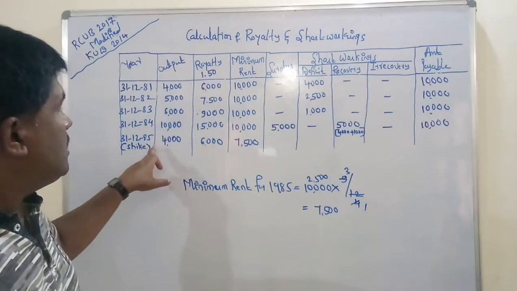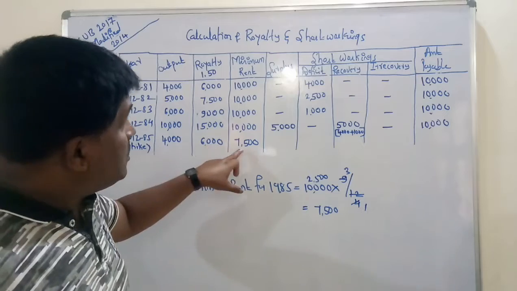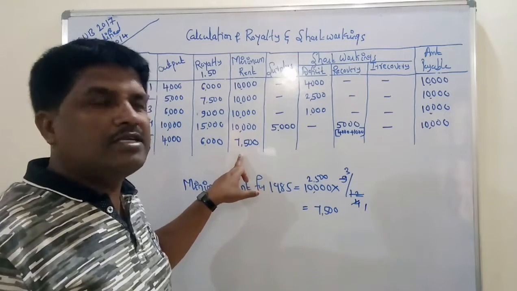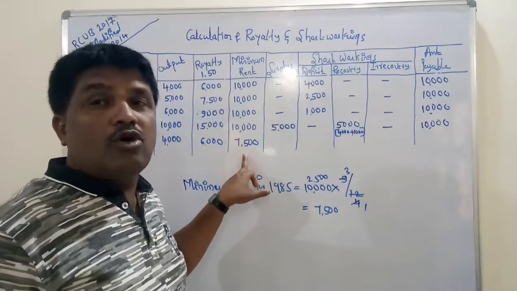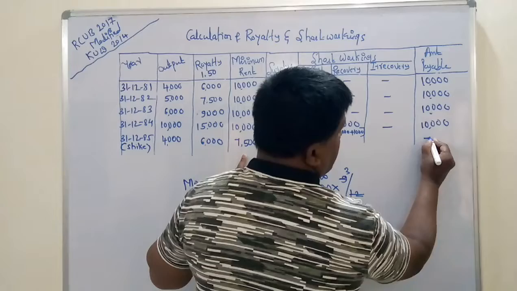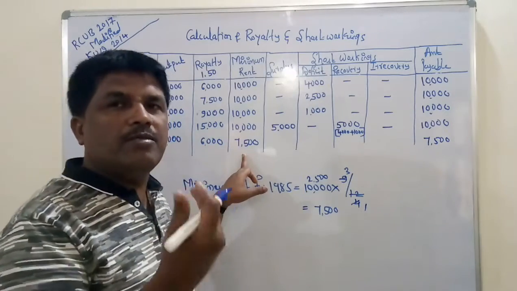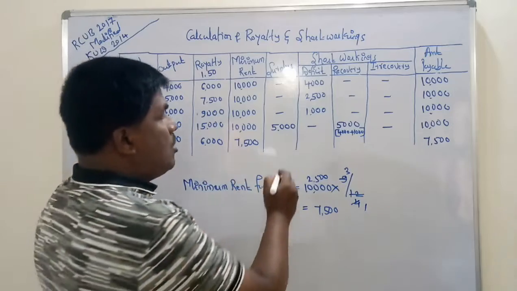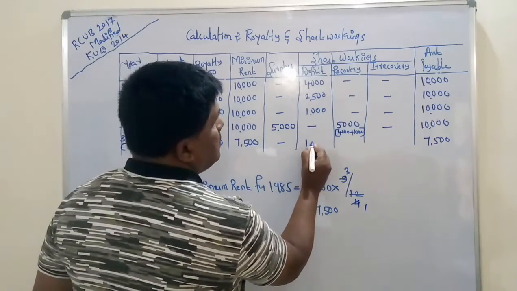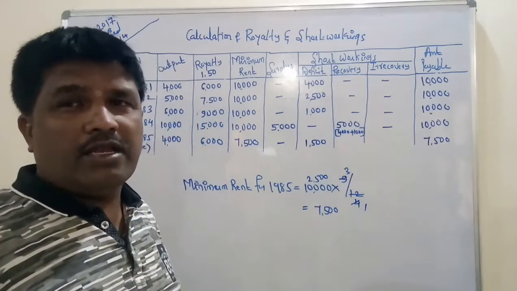So actually in the year 1985, how much royalty is there? 6,000. So then how much minimum rent is? 7,000. In this year, actual royalty is less than the minimum rent. So how much amount is payable to the landlord? 7,000. Because as the actual royalty is less than the minimum rent, the minimum rent is payable. It means how much deficit we are getting here? 1,000 deficit we are getting here.